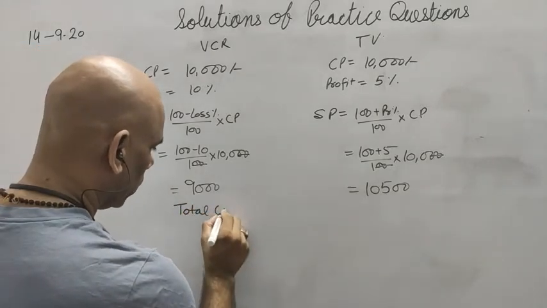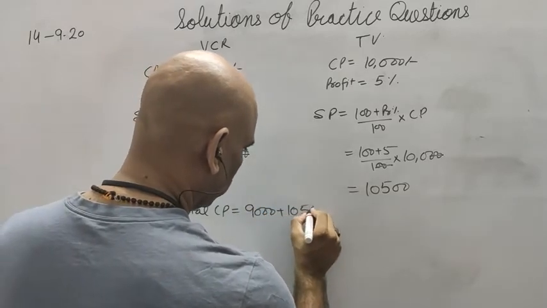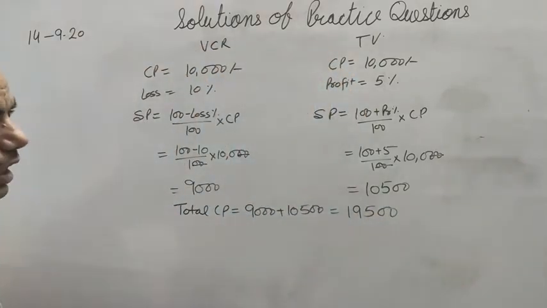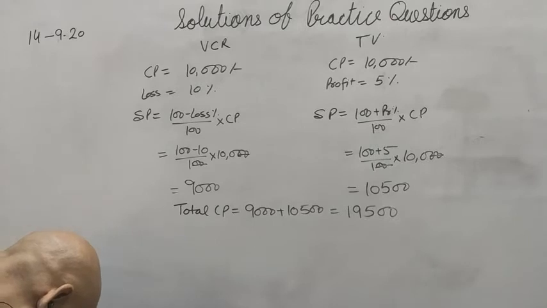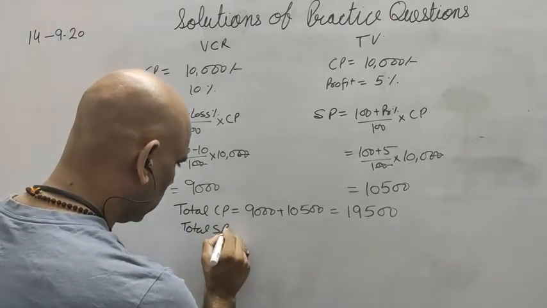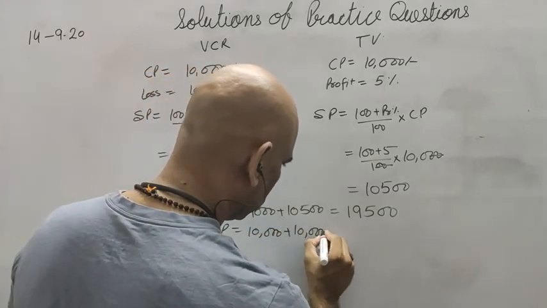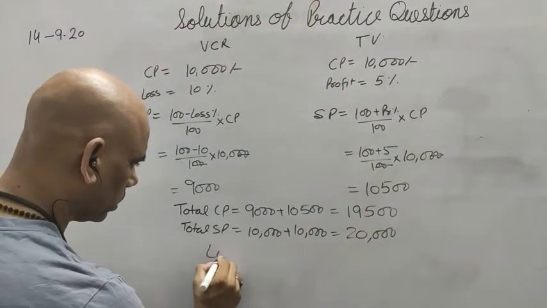Total cost price 9,000 plus 10,500, 19,500 is the total cost price. Now what about the total selling price? Total selling price is 10,000 plus 10,000, it is 20,000, so it is loss.